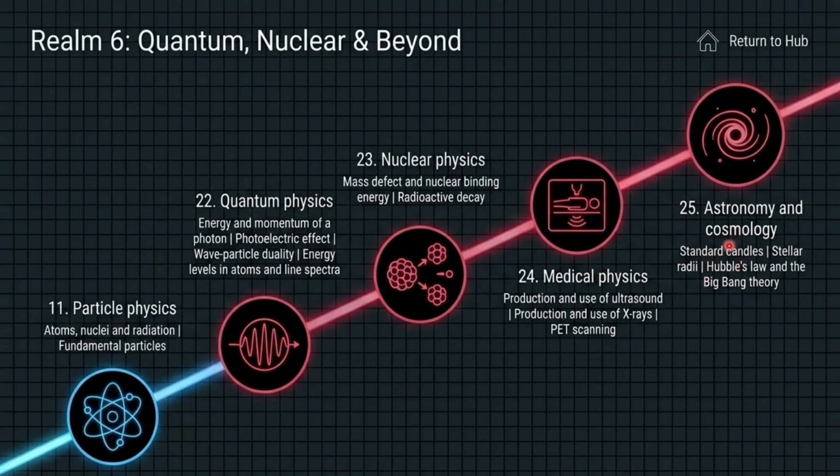It is also an interesting topic, and we learn about how the universe was made. In that we learn about standard candles, stellar radii. What is stellar radii? What is Hubble's law?